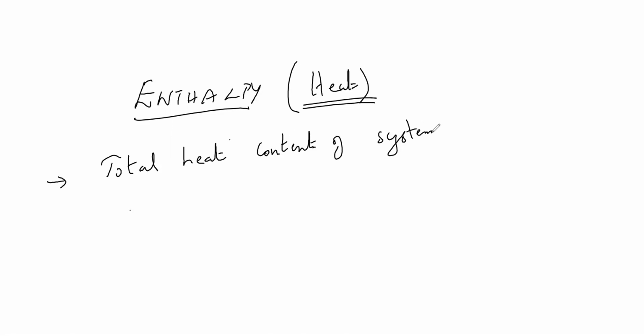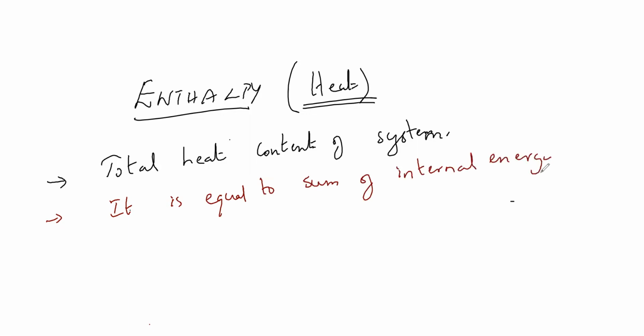Correct? Fine. And for easy remembrance, I'll write it here. In words, it is equal to the sum of internal energy U, we know what is internal energy, plus pressure volume work.